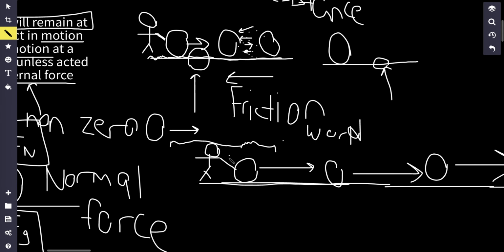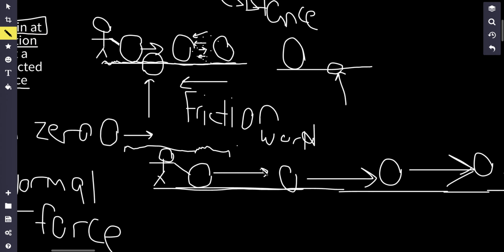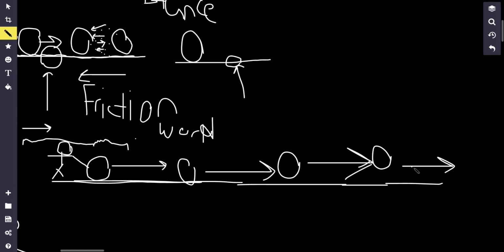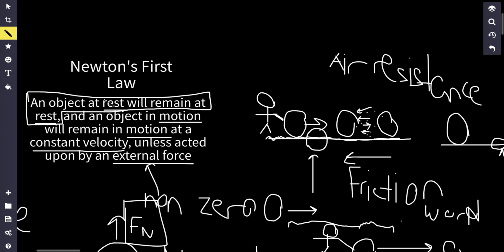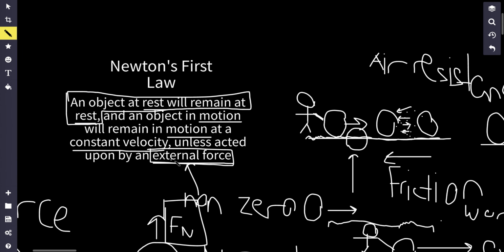So if there was no air resistance or no friction, our object would remain in motion at a constant velocity forever. However, in reality, there are other external forces like friction and air resistance that cause the ball to stop. So this is why objects in our world don't seem to go at a constant velocity, right? Because there are other external forces that cause them to stop.